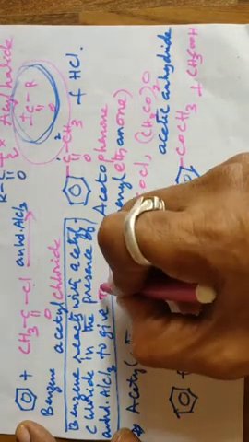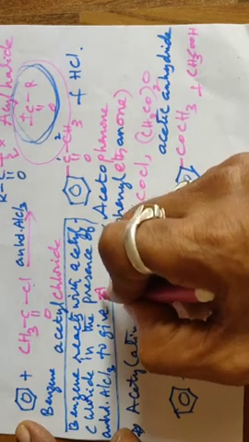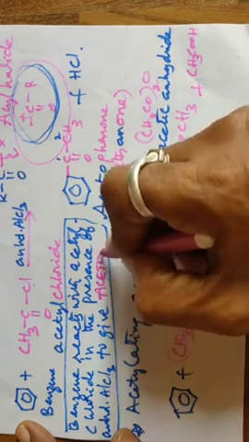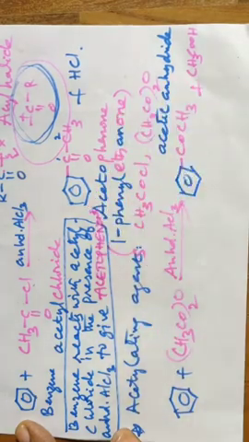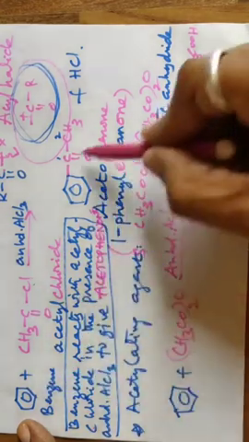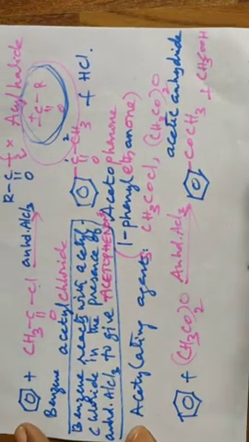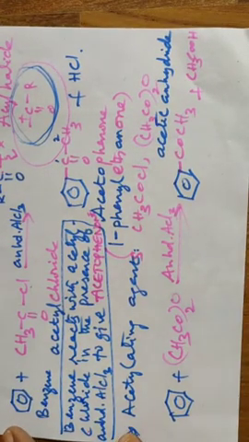Toluene? No, acetophenone is your answer. Okay, this carries 1 mark, this equation 1 mark. Sometimes completing the reaction may be asked, so prepare well in this manner.